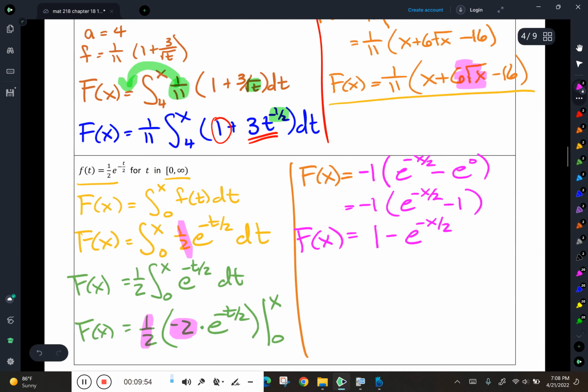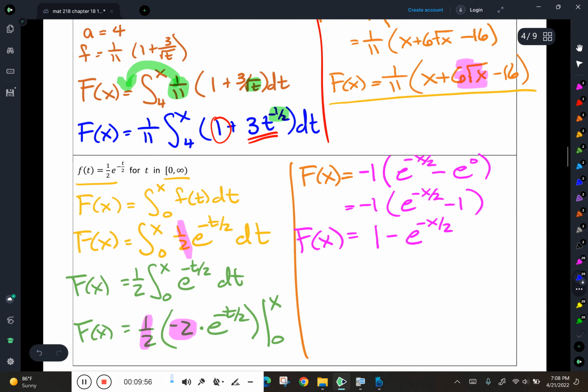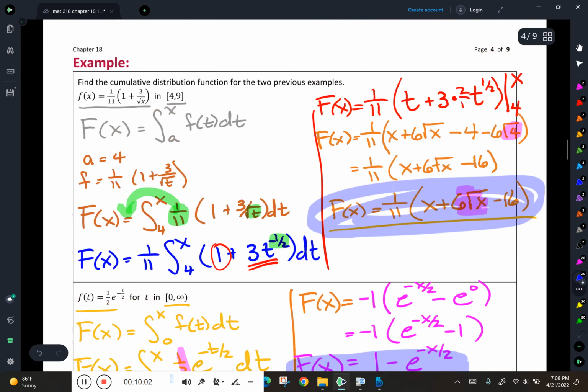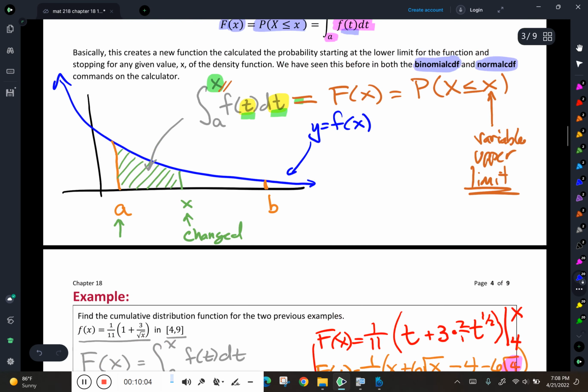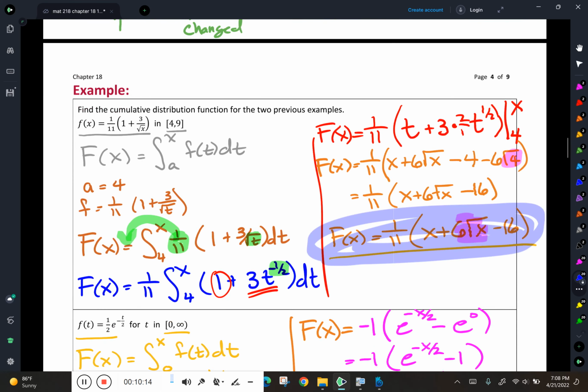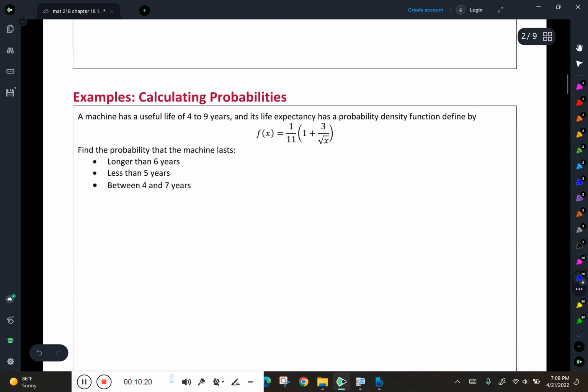Now, if you're wondering what anyone would ever do with this, or with this, this is what they do. They would calculate probabilities where the lower limit is fixed and the upper limit changes. So for our first example right here, what was that for? That came from this problem, right?